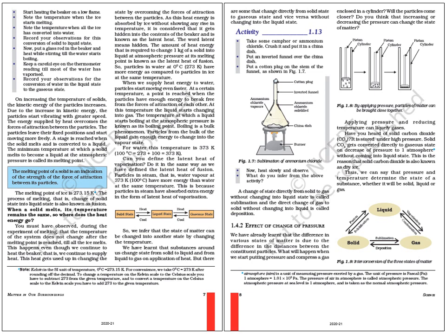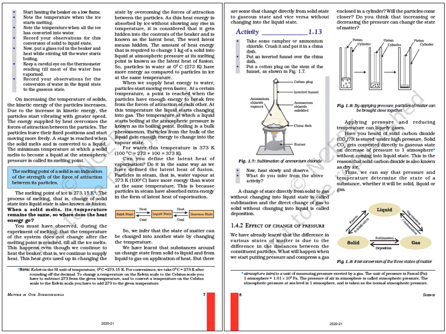In figure 1.8, we can easily see that by applying pressure, particles of matter can be brought close to each other. Applying pressure and reducing temperature can liquefy gases. That means by applying pressure and reducing temperature of a gaseous substance, we can convert it into liquid.